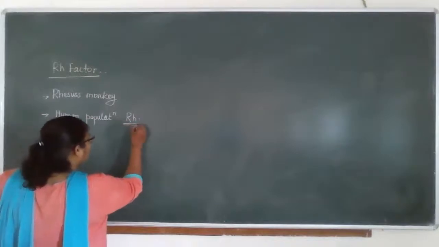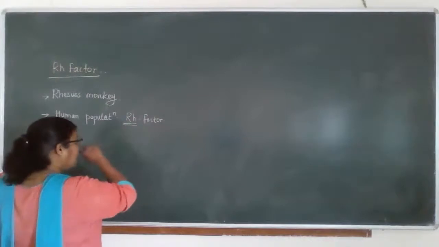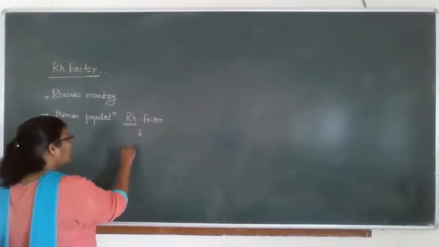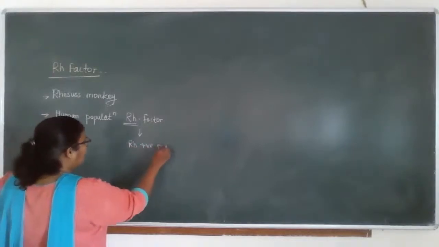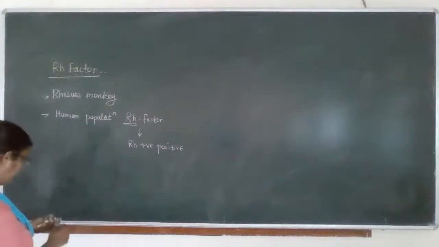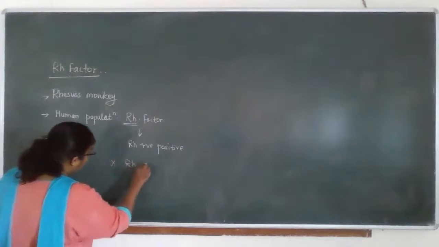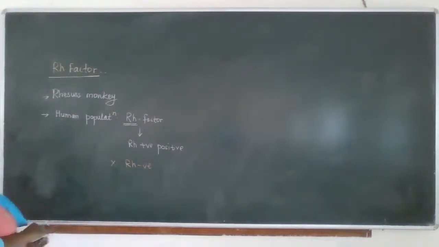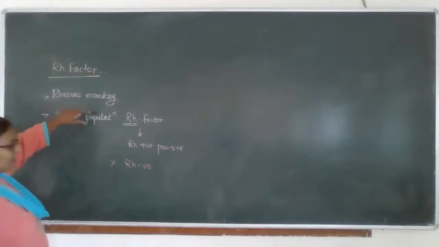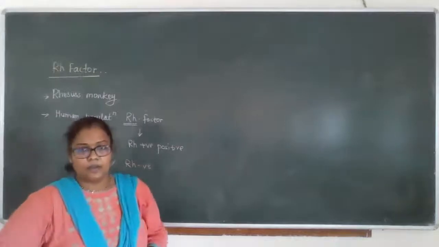Those who have the Rh factor in their blood are called Rh positive, and those who lack this factor are called Rh negative. This Rh factor is majorly found in the rhesus monkey's blood.